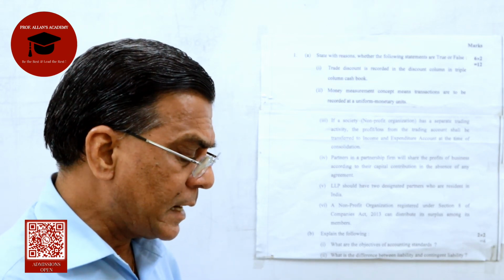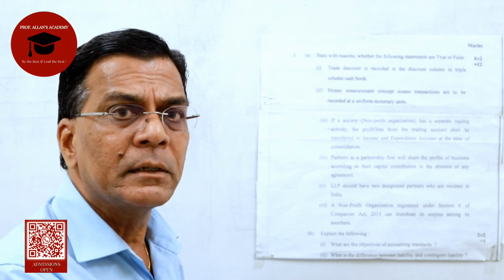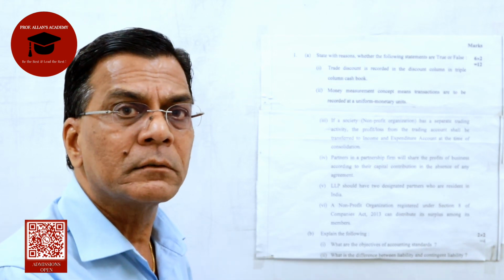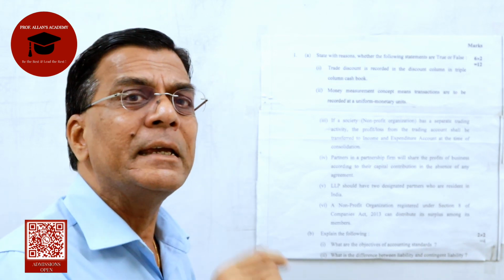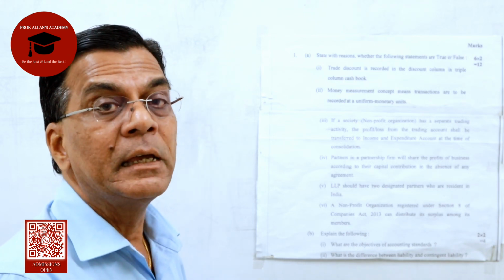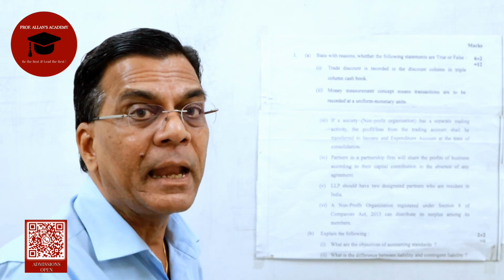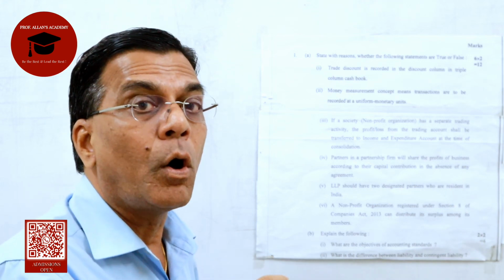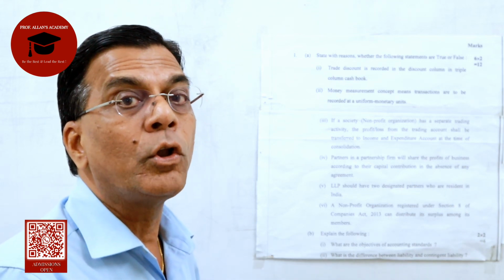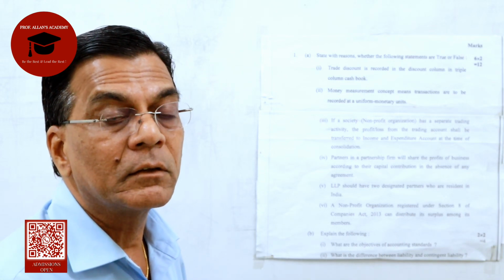Second important point is that a liability is definite and it is certain, whereas a contingent liability is uncertain. It depends, again, as I'm repeating it, on the happening or non-happening of a particular event.